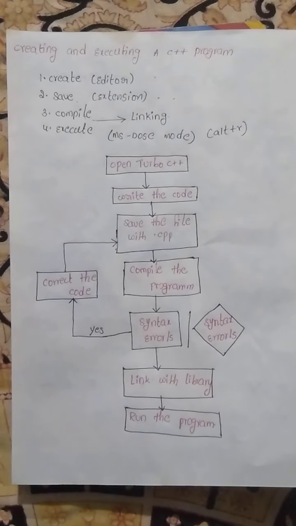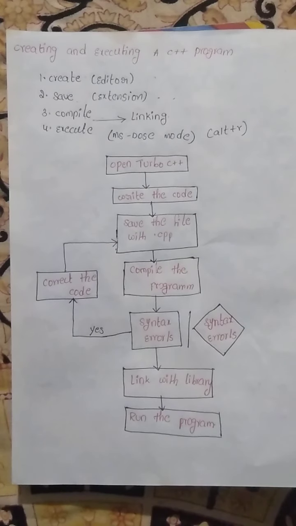Third phase is compile. The compilation process translates the source code into object code. If there are any errors in your program, the compiler shows the errors to you on the display. Then the programmer must solve those errors. If you don't have any errors in your program, the compiler saves the data in another file with .obj.